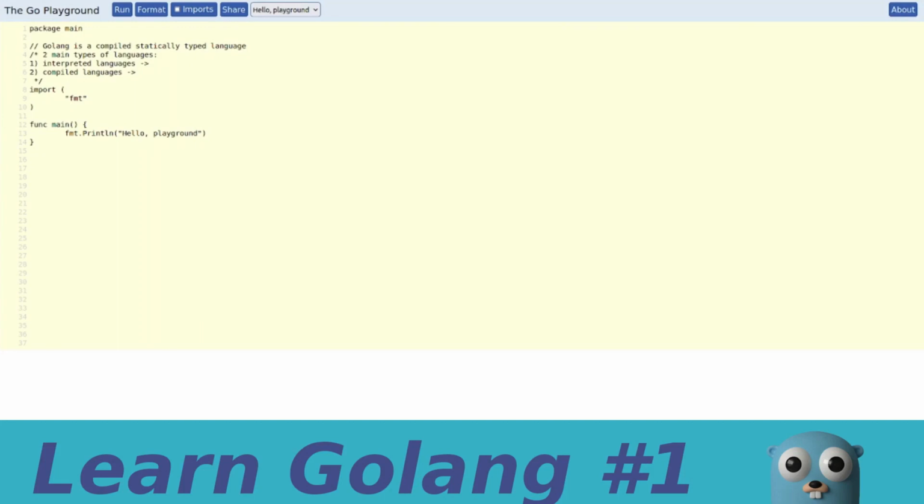Let's explain compiled languages. Examples of compiled languages are C and also Rust, and in this case Golang too, but there are many other compiled languages. Imagine we have your code. This could be Golang code, C code, or whatever other humanly readable code that we have written to be executed.